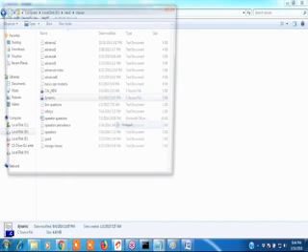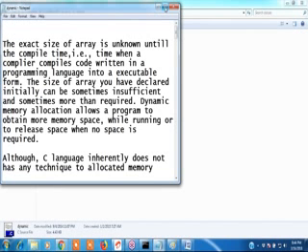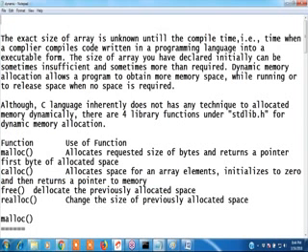See, guys, write the first function: malloc. These are the functions: malloc, calloc, realloc, and free. What are these functions? One by one, we'll discuss. First, the malloc function. The name malloc stands for